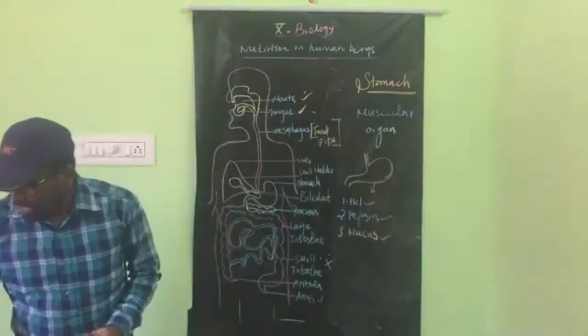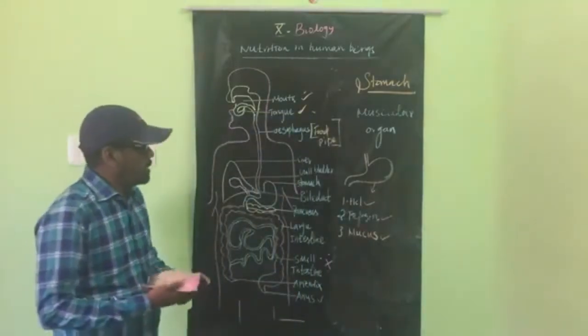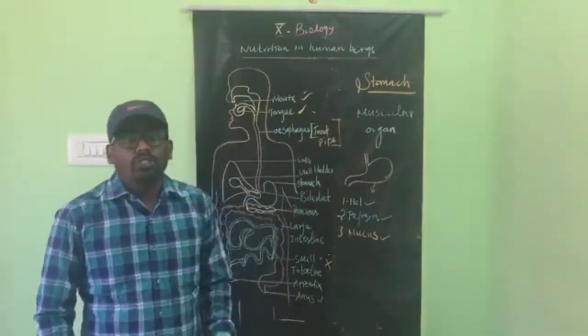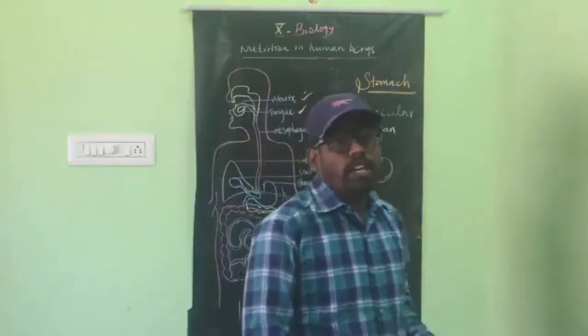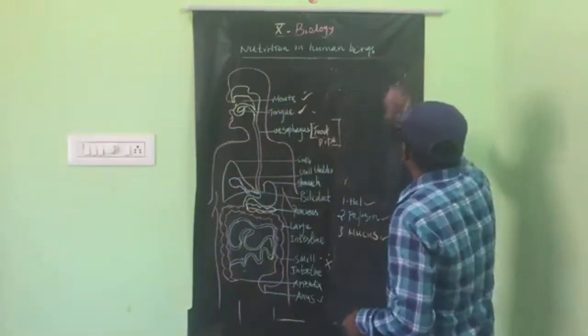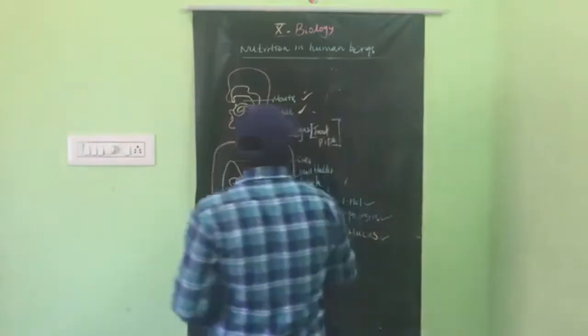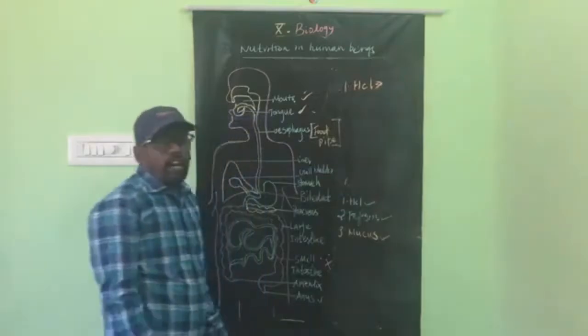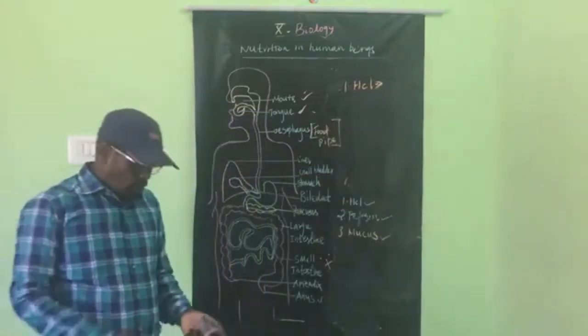Now this is very important compared to the others. What is the role of the gastric juices? The first one, HCl. HCl means hydrochloric acid, as we know already. What is the role of HCl?